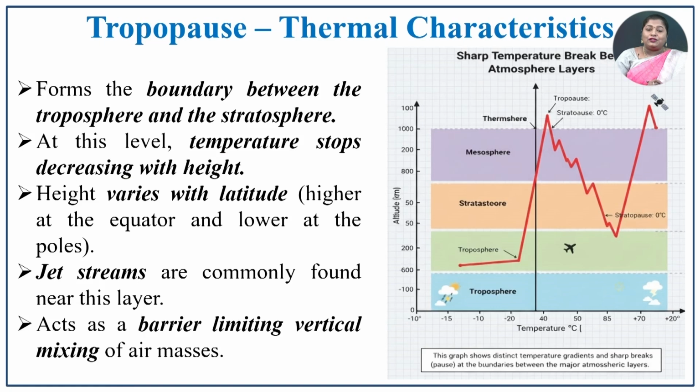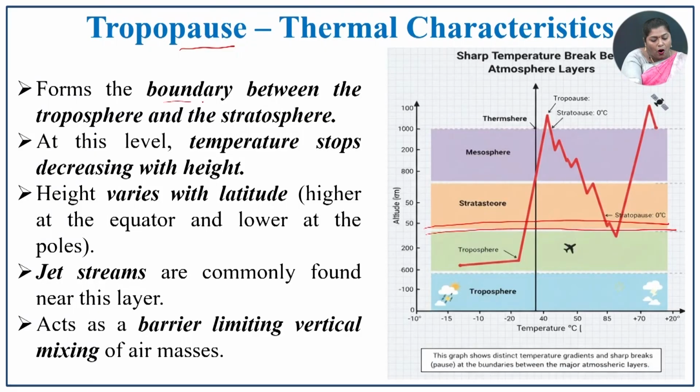The next is the tropopause, that is, what thermal characteristics are there in the tropopause. The tropopause is the layer which is above the troposphere and below the stratosphere. The name itself has 'pause', that is, some stopping activity is done here in between the troposphere and stratosphere.